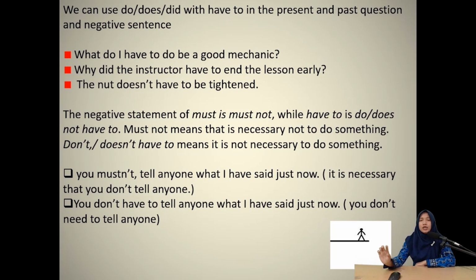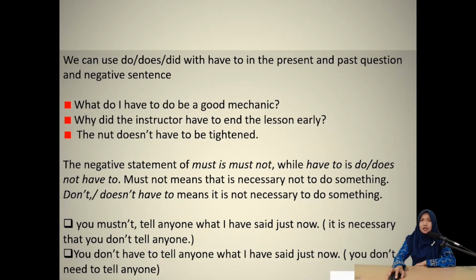Don't and doesn't have to have a different meaning from must. Doesn't have to and don't have to mean that it is not necessary for you to do something. It is not that important for you to do something. It is not a prohibition. For example, I guess you don't need to call him now. It is not important for you to call him now. Okay, let's move to the next slide.